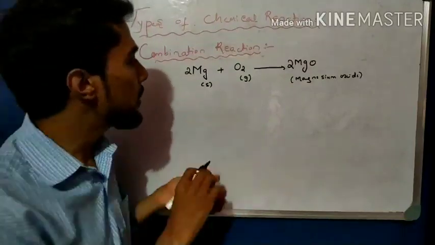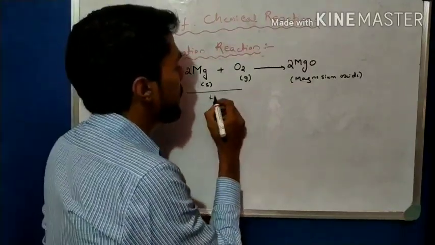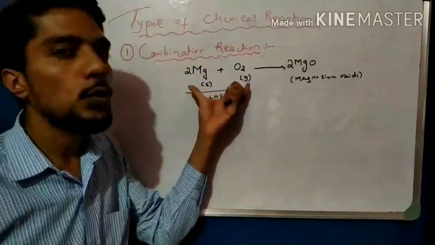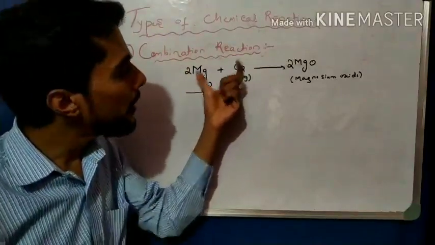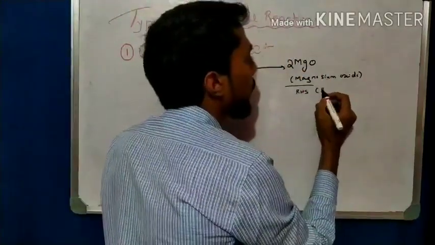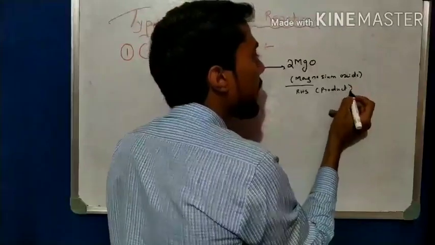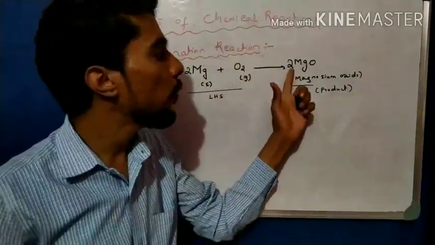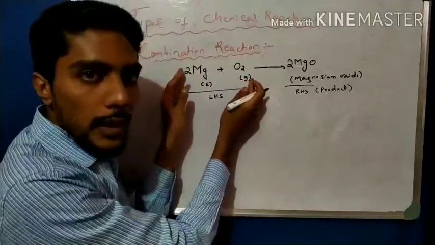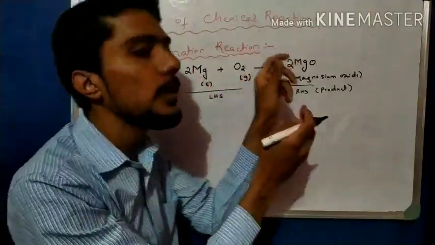Observe this equation. On the LHS, the reactant side, we observe that 2 substances are there, and on the RHS, the product side, we observe that only one substance is there. It means the 2 reactants combine together and form a single product.